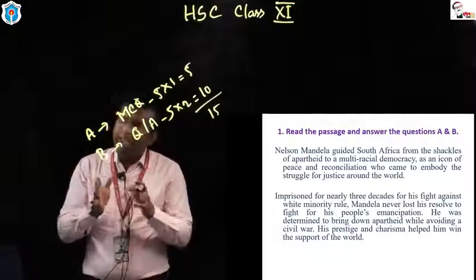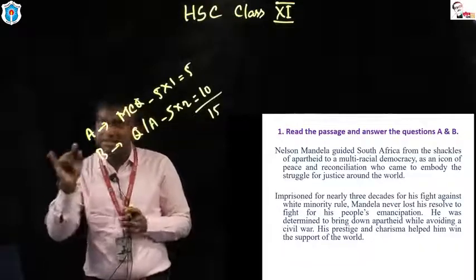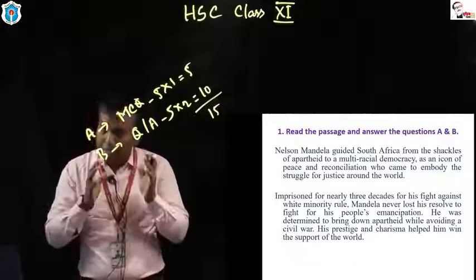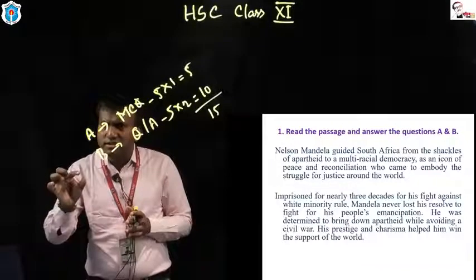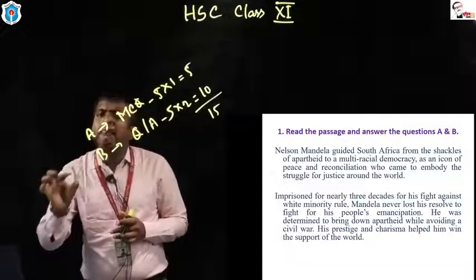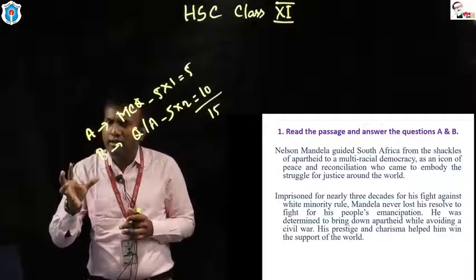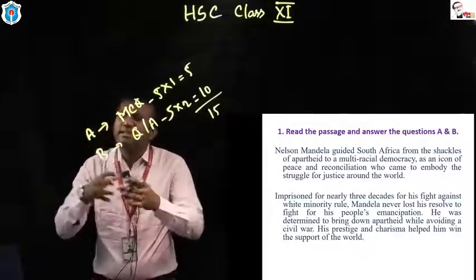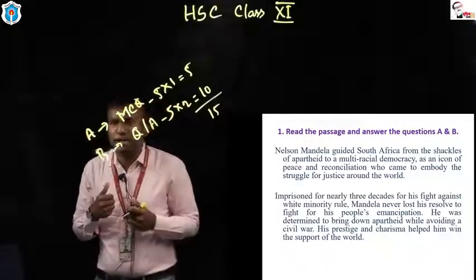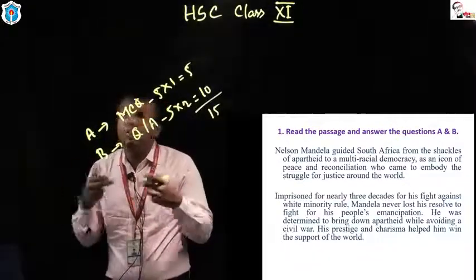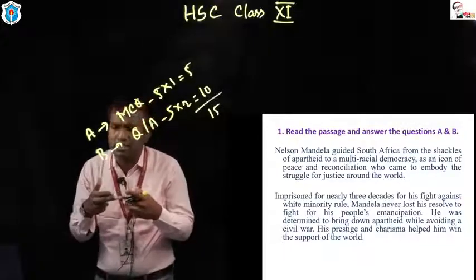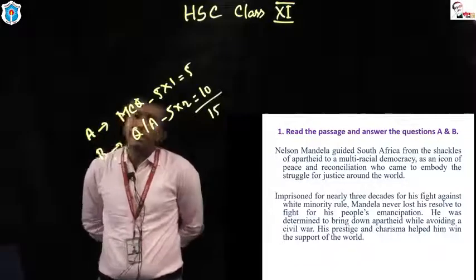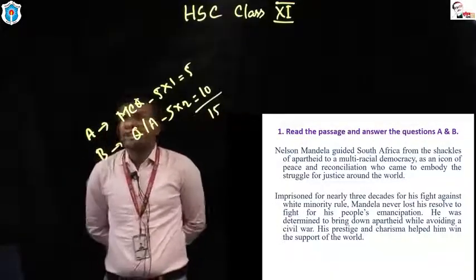Actually, Nelson Mandela guided South Africa. That means Nelson Mandela guided South Africa from the shackles of apartheid to a multiracial democracy. What does it mean? It means Nelson Mandela freed South Africa from the impediment, from the barrier, from the bar of apartheid, and he introduced a multiracial democracy. He is a symbol of peace and reconciliation. Reconciliation means to unite, you can say, on the basis of agreement. So he is a symbol of peace and reconciliation, and he embodied the struggle for justice around the world.